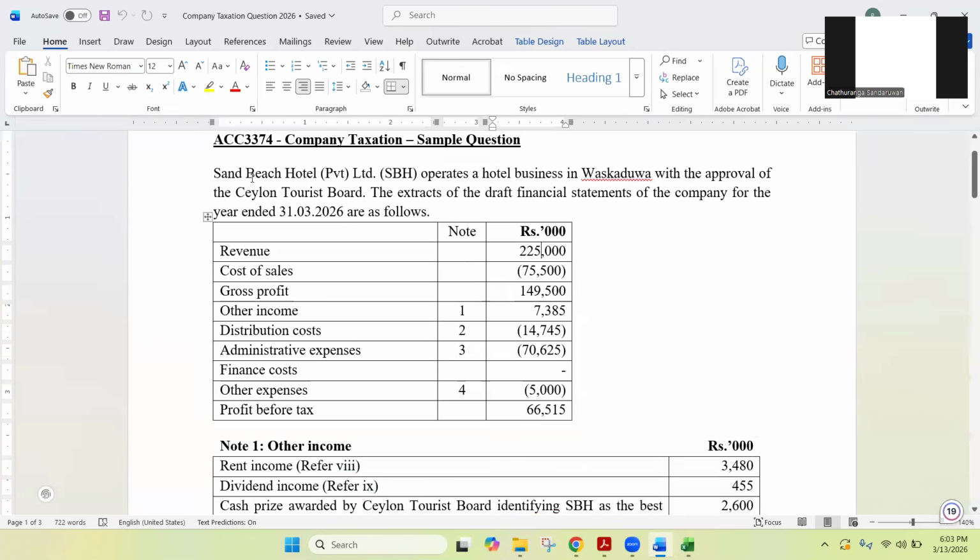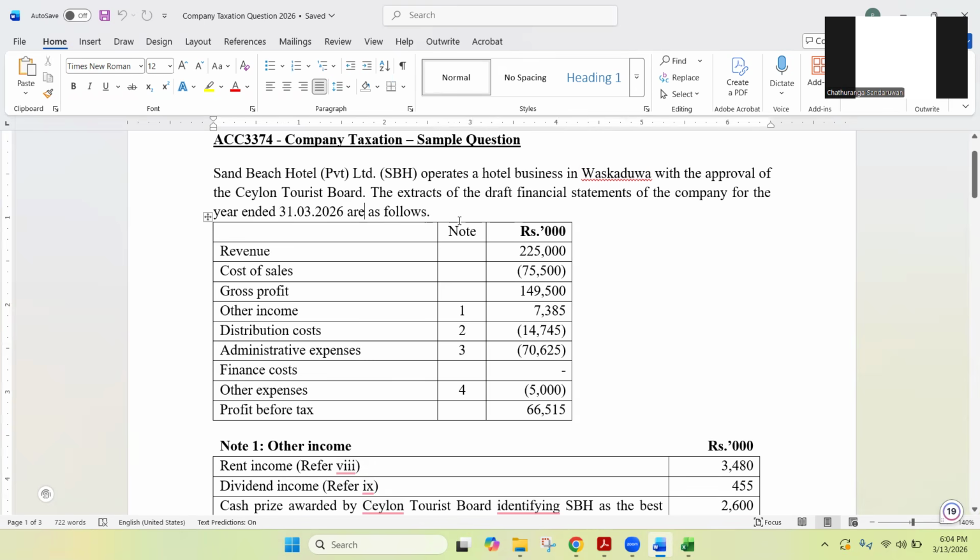Sand Beach Hotel, a private limited company, SBH, operates a hotel business in Waskaduwa with the approval of the Ceylon Tourist Board. So basically, this talks about a hotel business that you need to understand. The extracts of the draft financial statements of the company for the year ended 31st March 2026 are as follows.